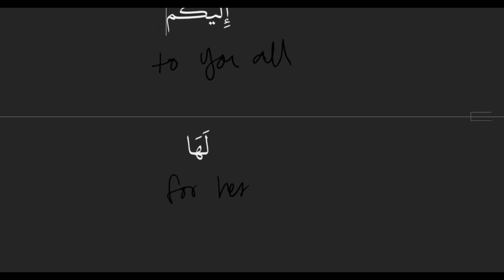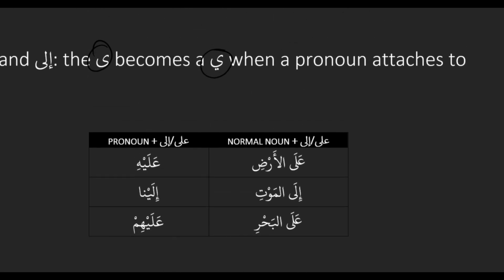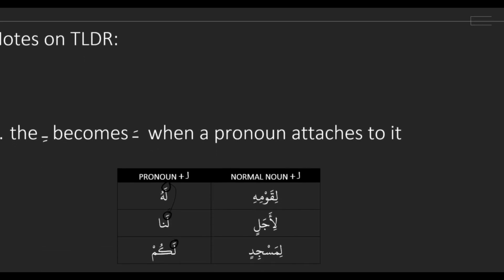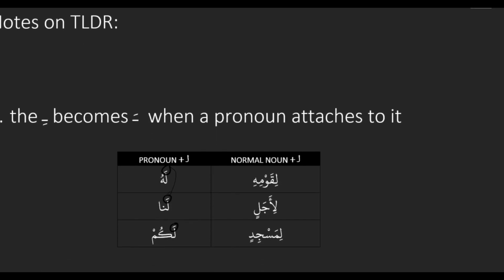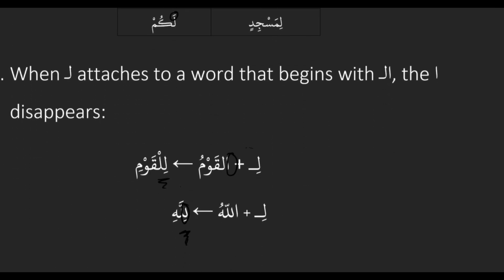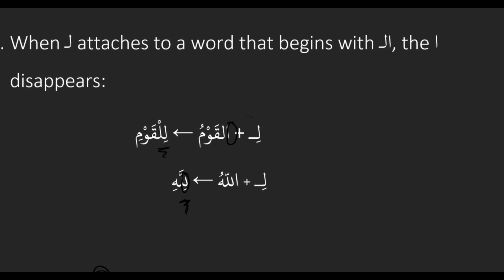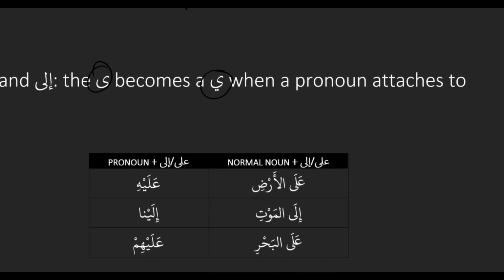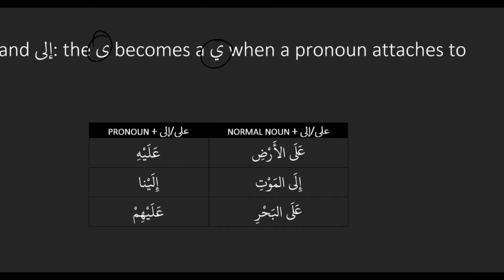Yep. Recap of TLDR. So a TLDR phrase is made up of? A TLDR word plus a noun. And then we had some special notes, right? We had a few special notes on li. So li, when it attaches to a pronoun, becomes la. And then li, when it attaches to a word with an al, becomes? Lil. Right. Then we had some special notes on ala and ila. So the a in ala and ila becomes a ya when a pronoun attaches to it.